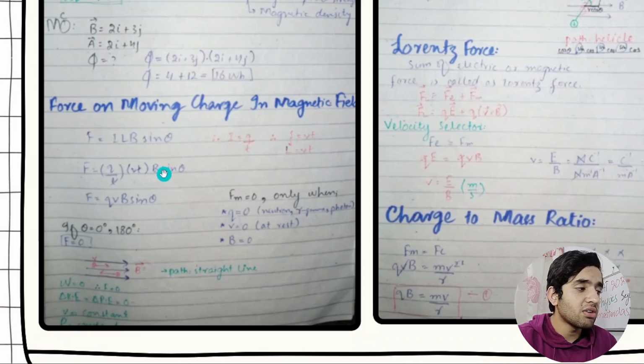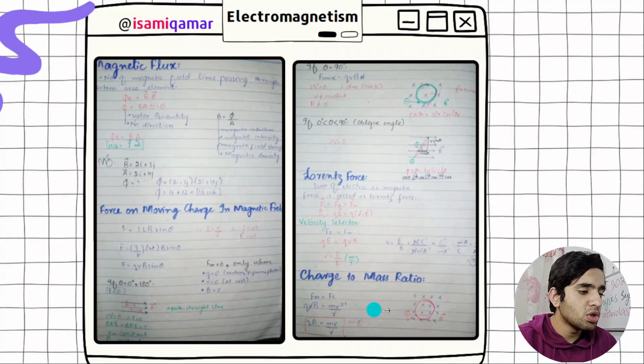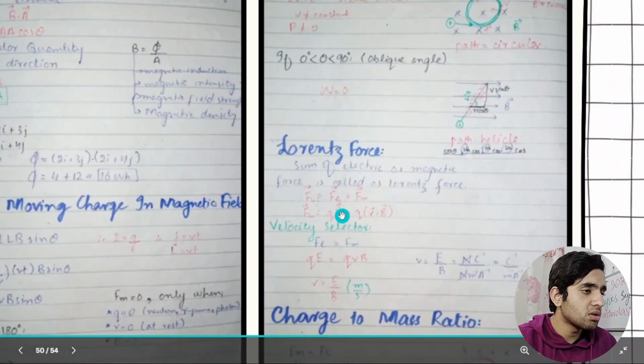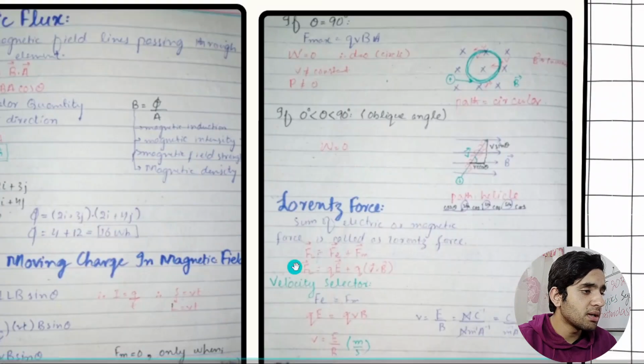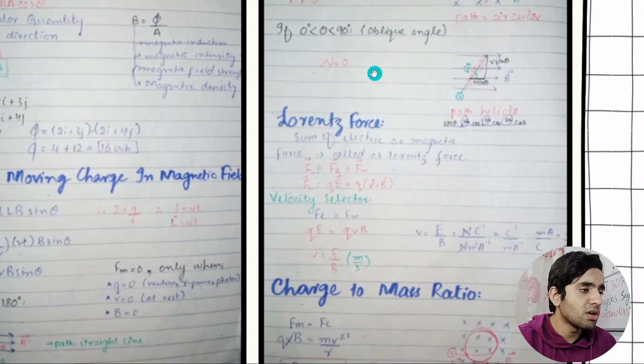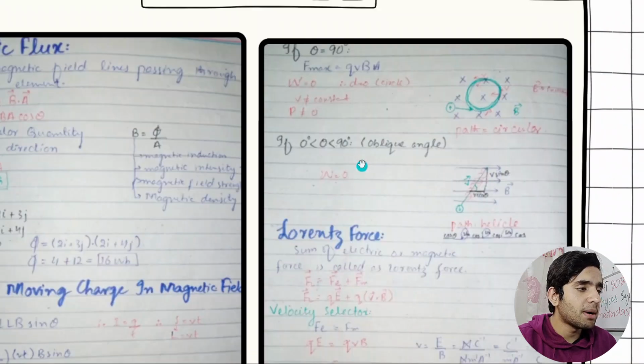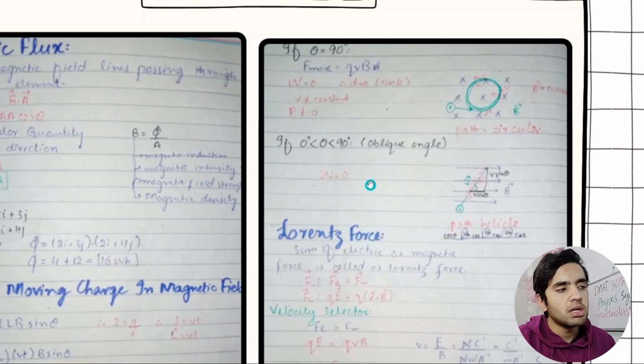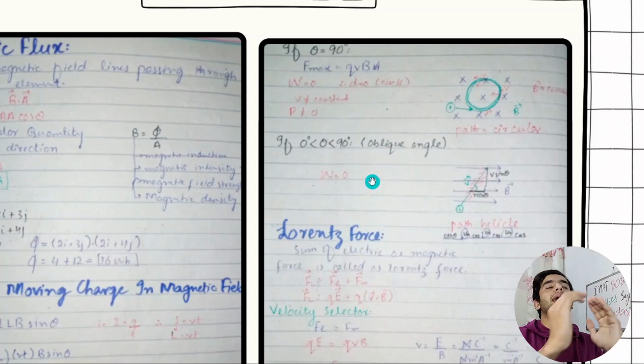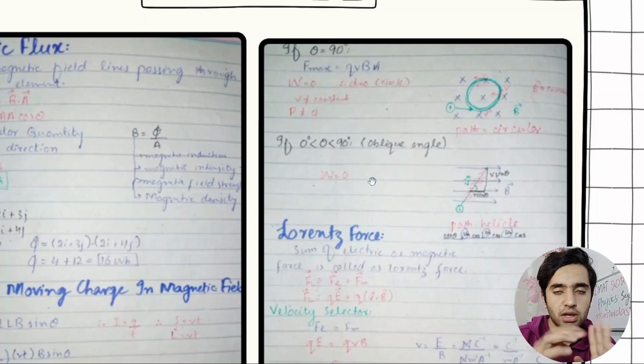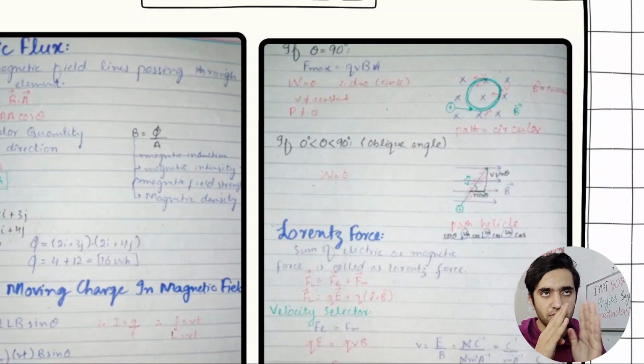And force on a moving charge is also important. F is equal to QVB sin theta. You need to know the charge to mass ratio if you want to find it. Here are three cases of the path. V and B are vector quantities.